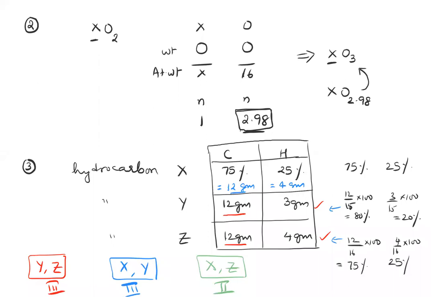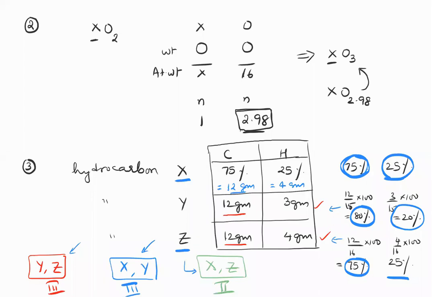So look at it in terms of percentages, guys. For the same percentage of carbon, the percentages of hydrogen are the same. So X and Z represent the law of definite proportion. In Y, your percentages of carbon itself are different, and hydrogen is also different. So for different percentages, you have the law of multiple proportions. The same thing applies for Y and Z also. Y and Z have different percentages.